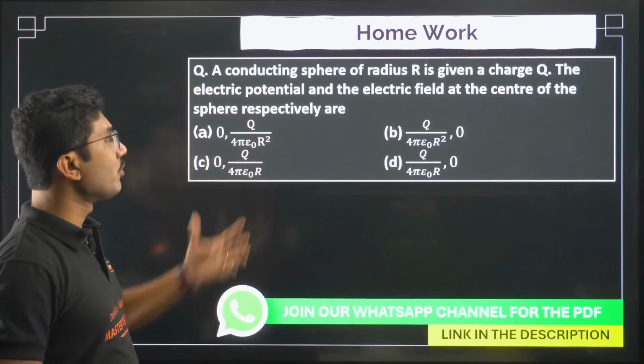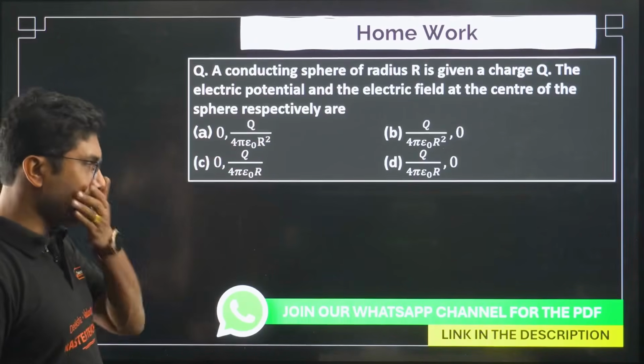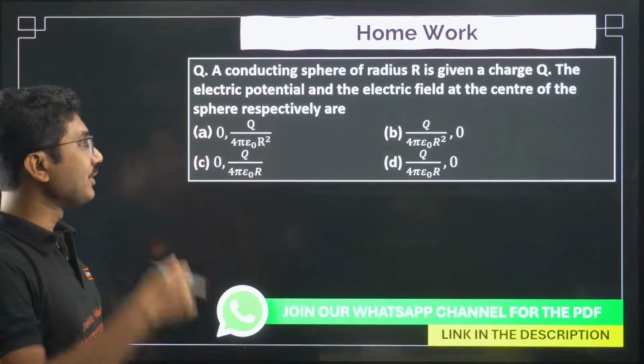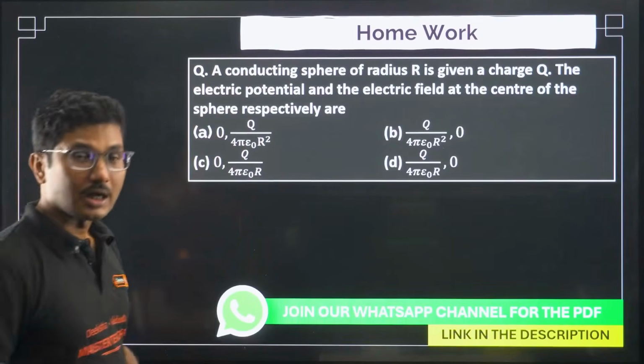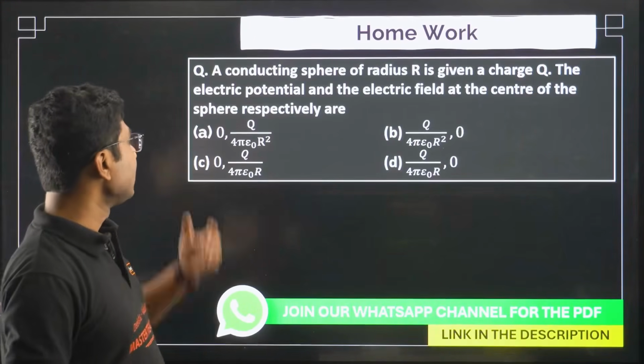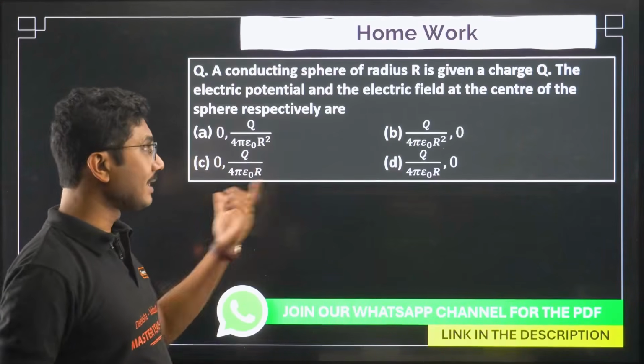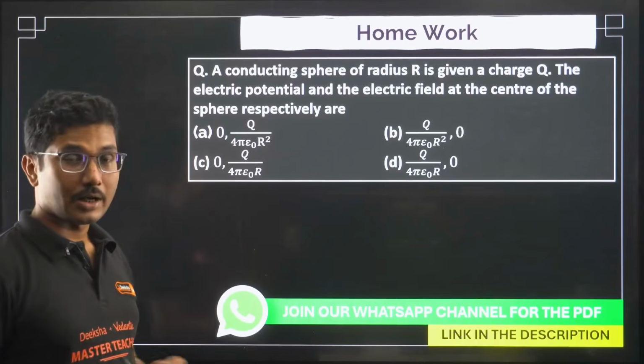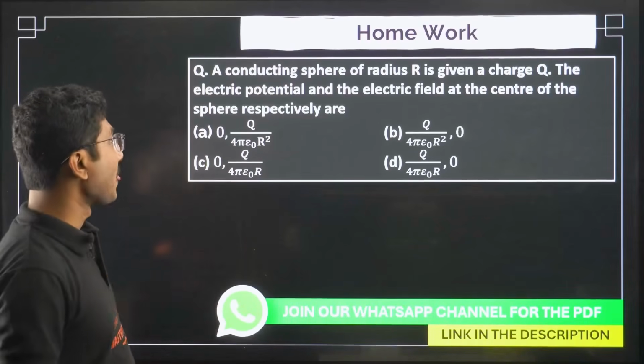Now this is the homework question. Try to answer this question and mention the correct option in the comment below. I will try to reply as much as possible. So check the answer, write the answer and comment it below.